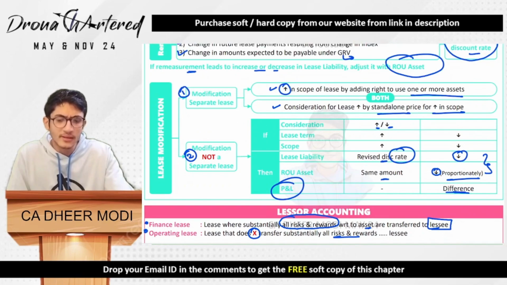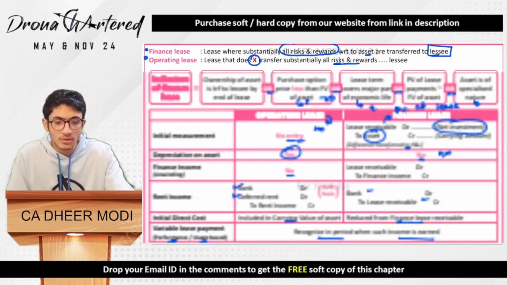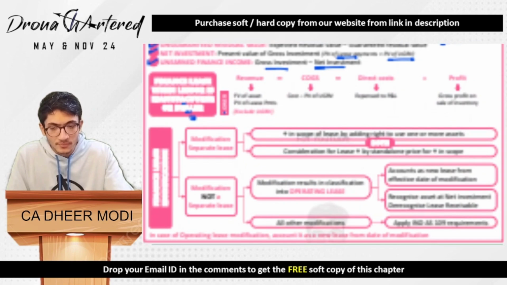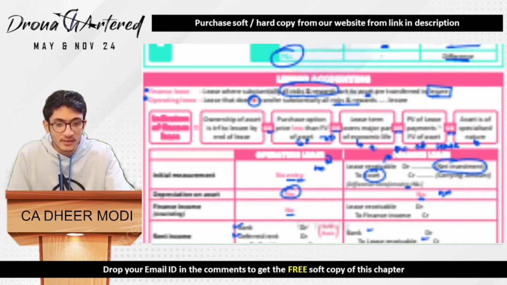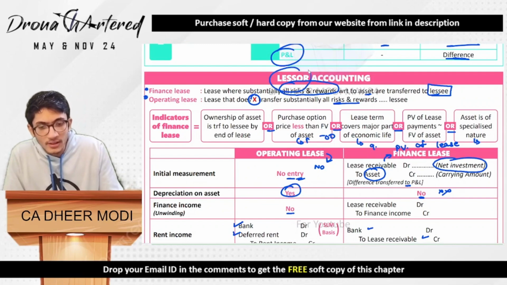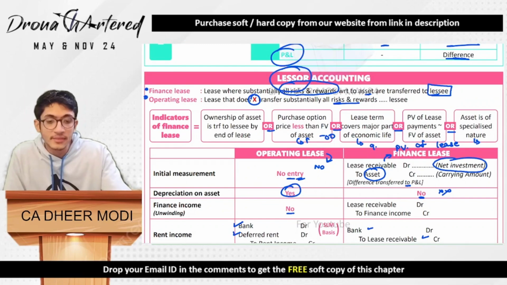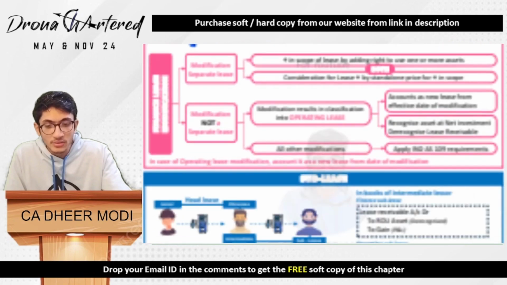So if you see, it is a very similar table, lease modification and over here also lease modification. Just make sure, because what we are studying now is as per lessor accounting. Till now we were studying lessee accounting. So over here you're on the other side.